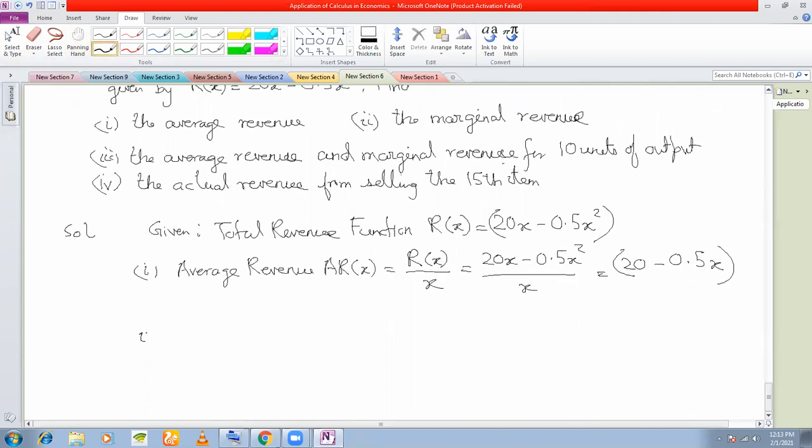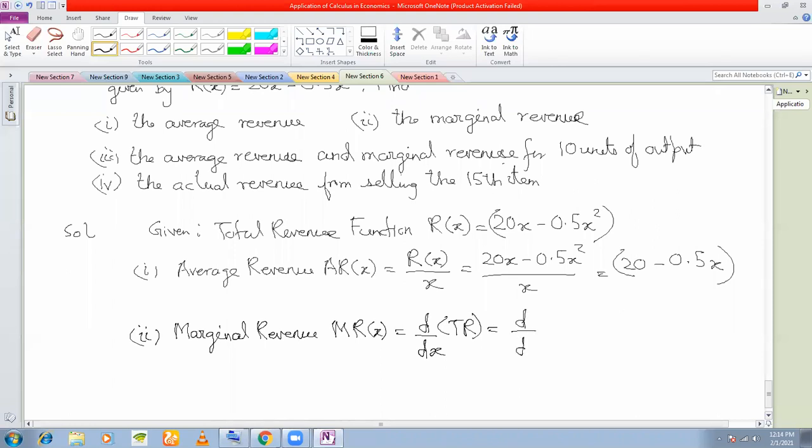Next, marginal revenue. Marginal revenue MR as a function of x is the differentiation of total revenue. And what is the total revenue here?